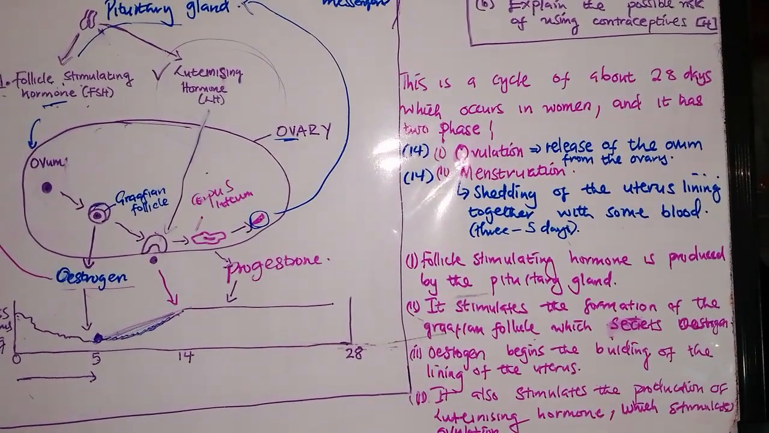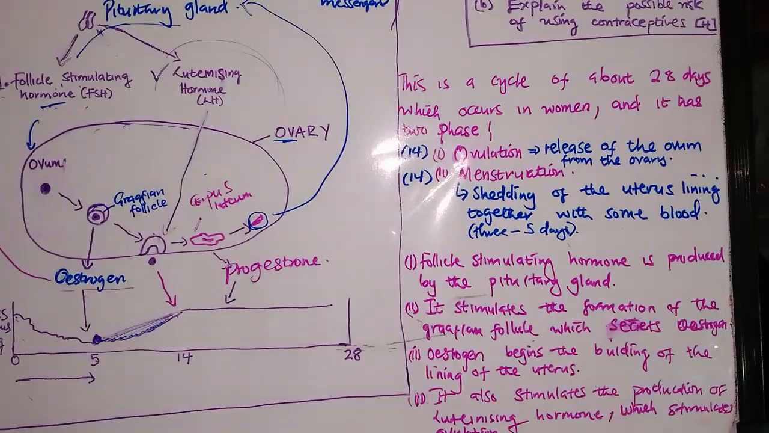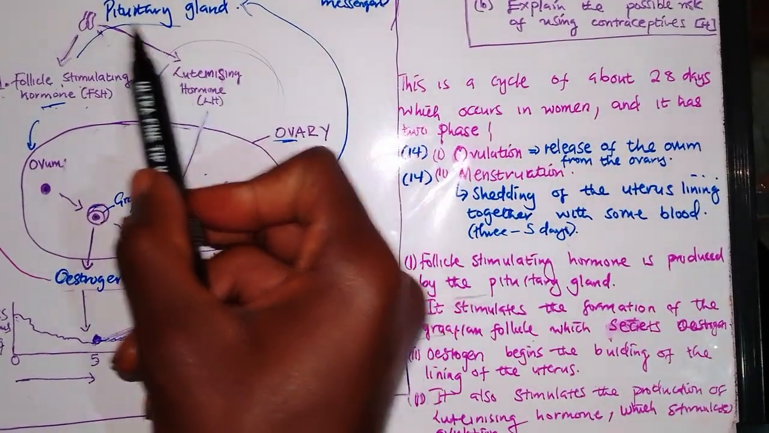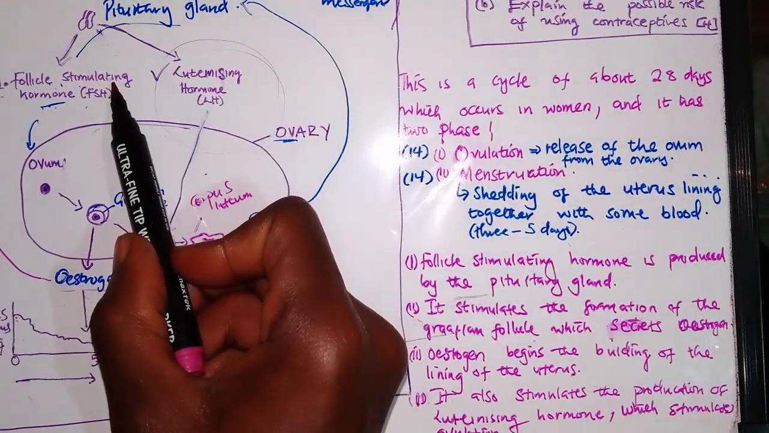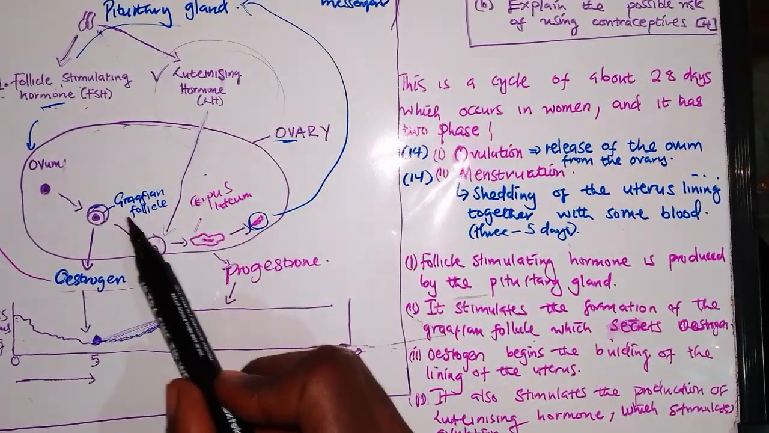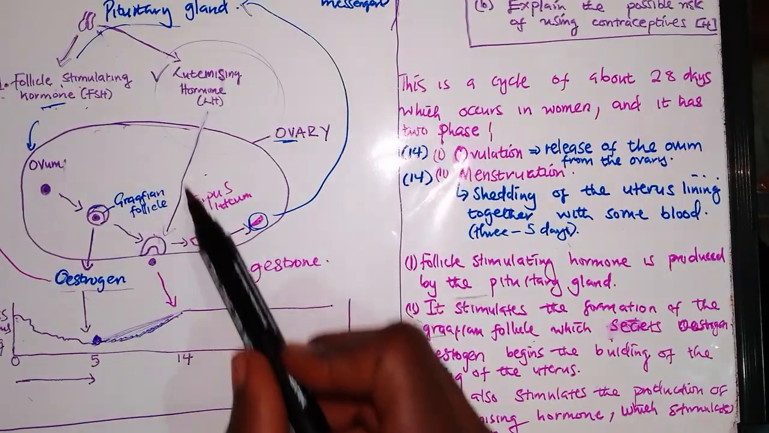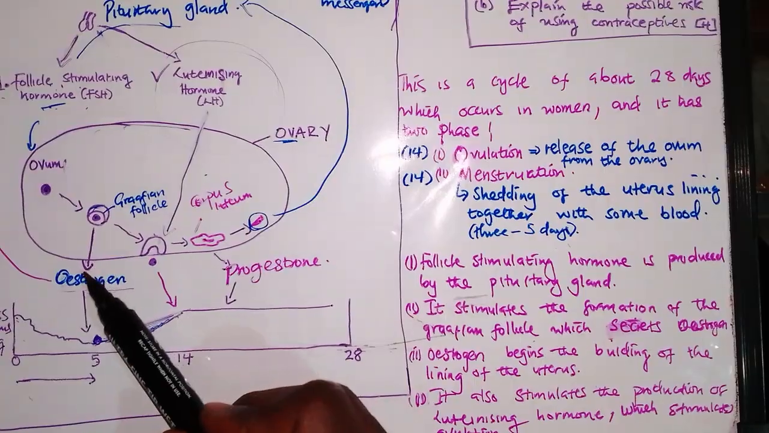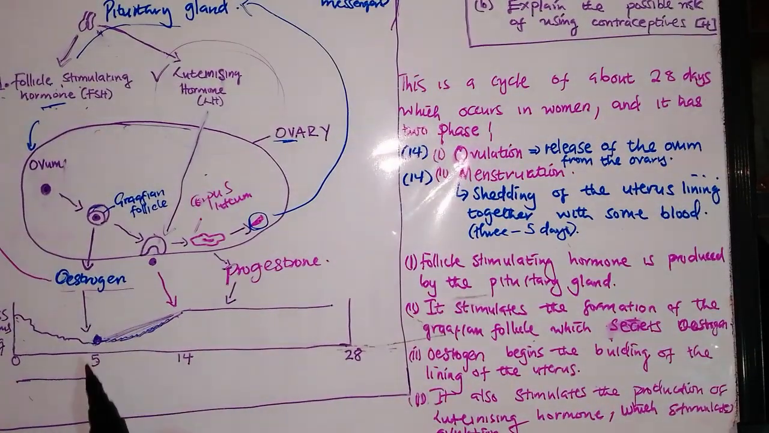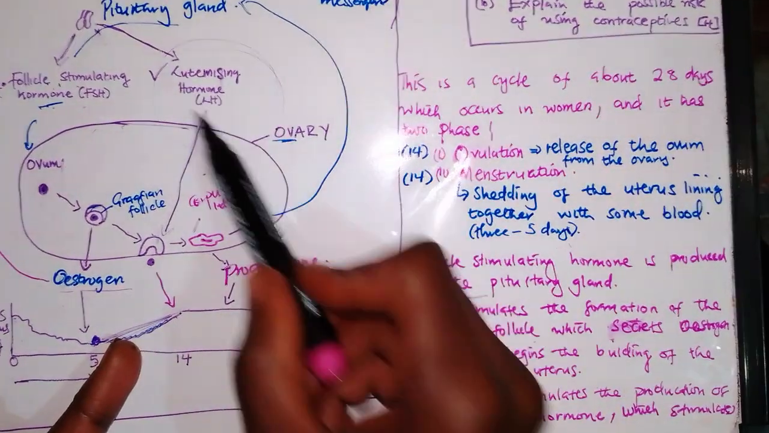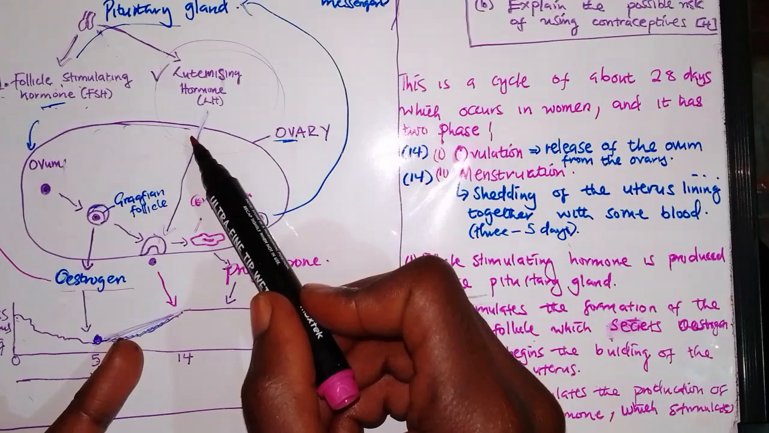So now let's summarize it. We said step 1, the pituitary gland will produce the follicle stimulating hormone, which will stimulate the formation of the Graafian follicle, which will release oestrogen. Oestrogen begins the building of the lining of the uterus. So once it reaches day 14, oestrogen will stimulate the luteinizing hormone to produce what?